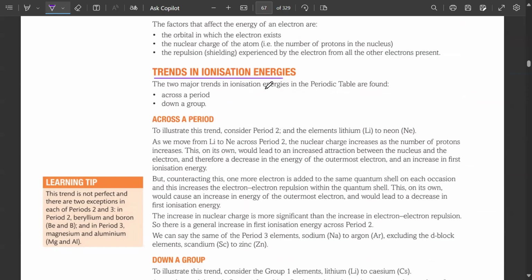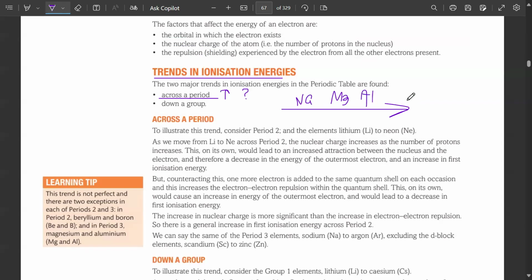So trends in ionization energy, look, across the period it always increases. Tell me why. Okay, say the question again. Across the period, ionization energy always increases. Why? Because more energy is required to move down. Why? Across a period, why is it increasing from sodium to magnesium to aluminum?